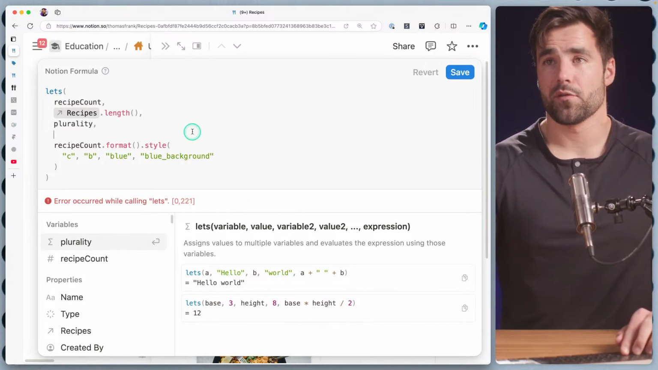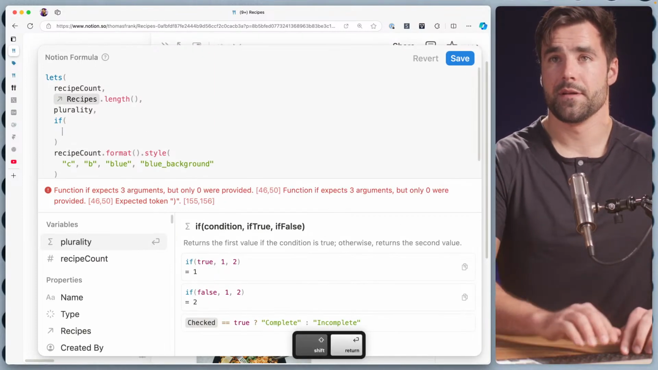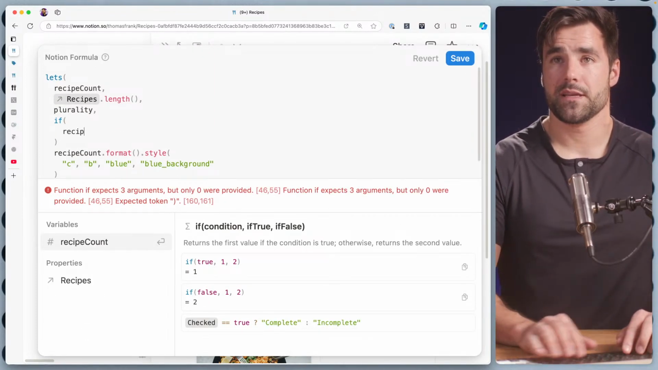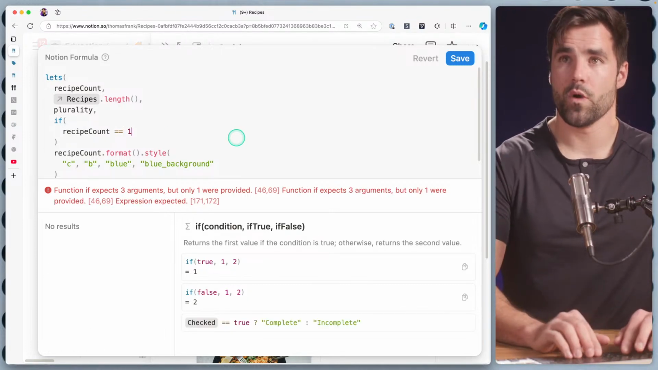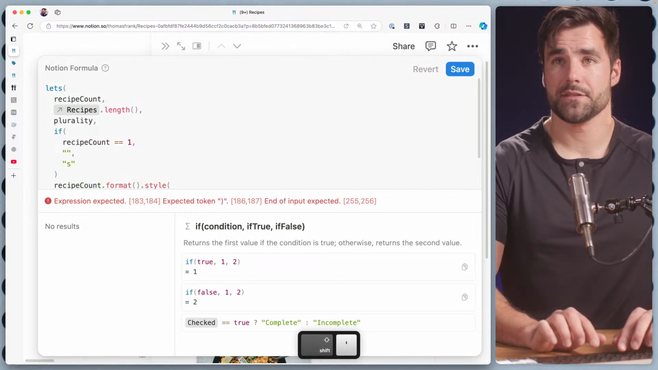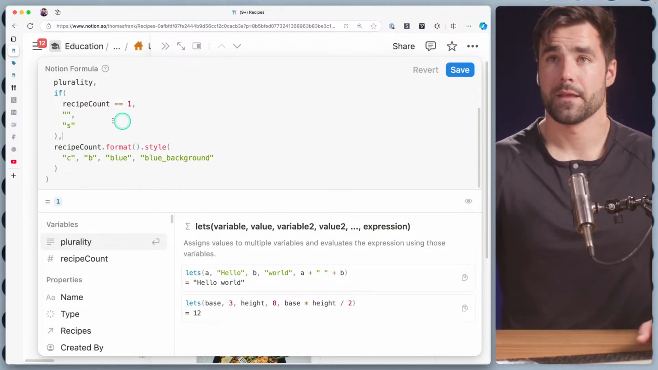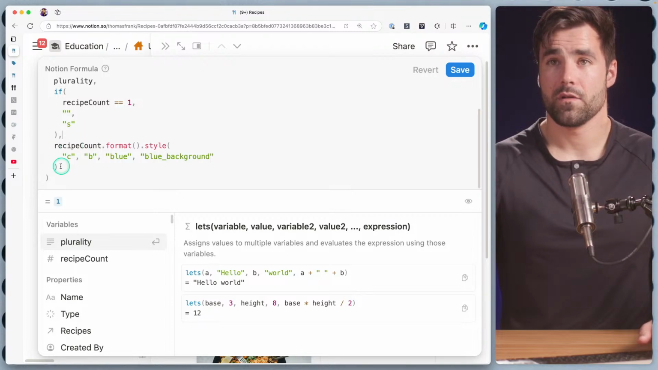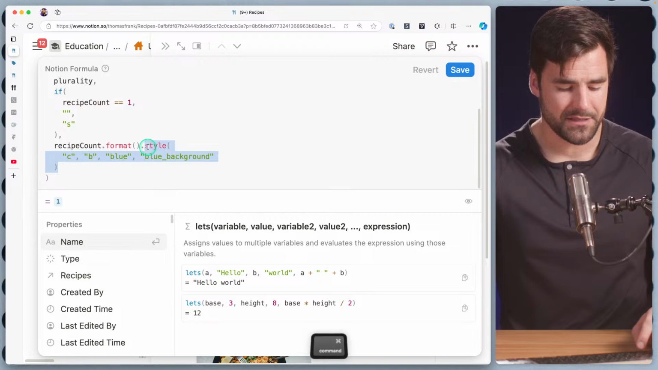And the value of plurality is going to be the output of an if statement. So we're going to do if, and if recipe count is equal to, that's 2 equal signs there, 1, then it'll be nothing. Otherwise, it will be S. Just like that. So then I'm going to go ahead and cut this out of here. I'm going to cut the style call out of here just so you can see what I'm about to do.